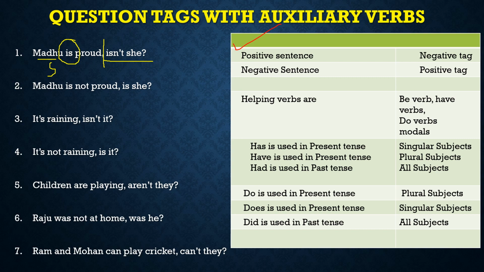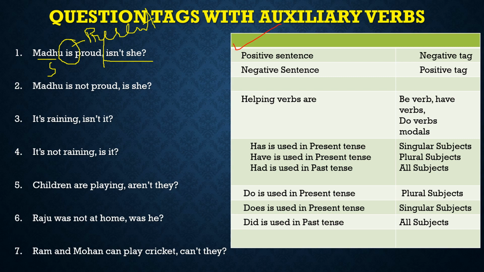So, Madhu is proud. Is. You know that is is used in which tense? Is is used in present tense, right? Alright. So if we have a be verb, we are going to simply use this be verb in the question tag. And you know, if the sentence is positive, the question tag is negative.